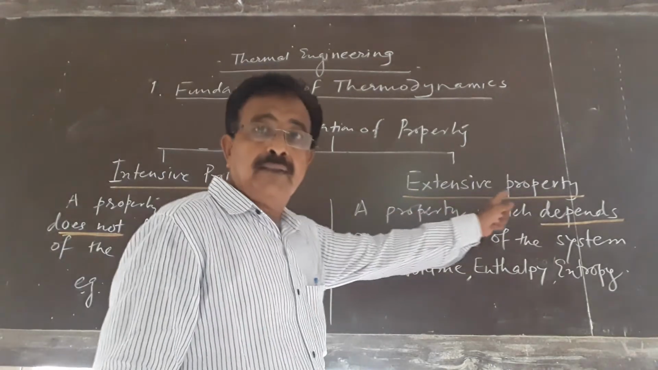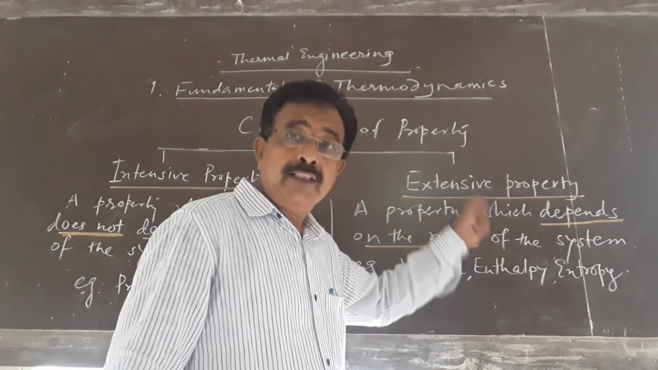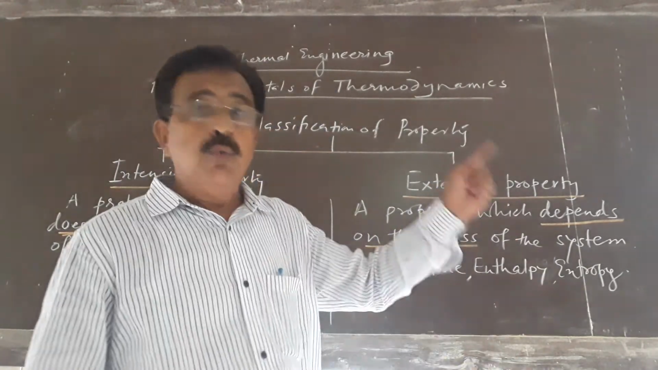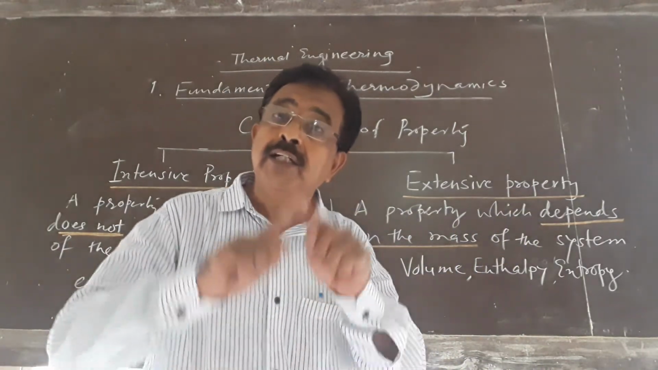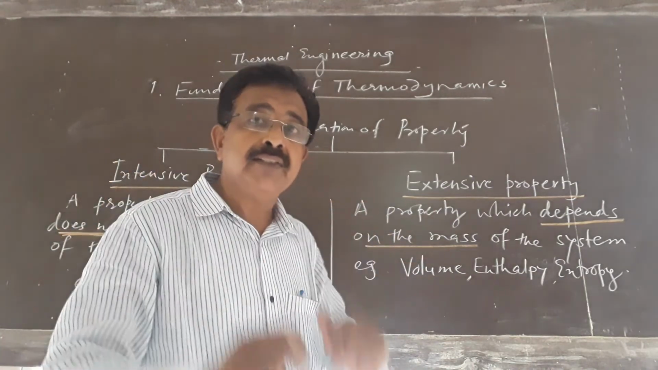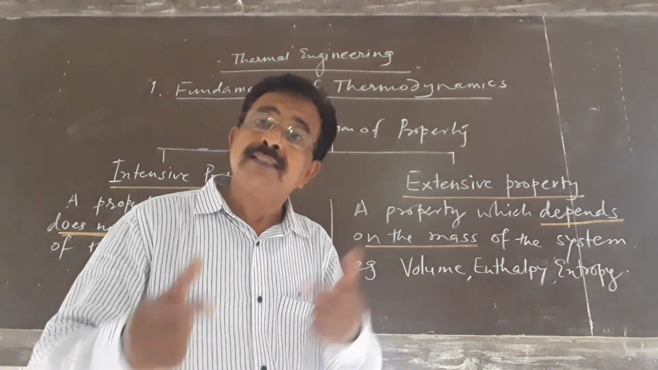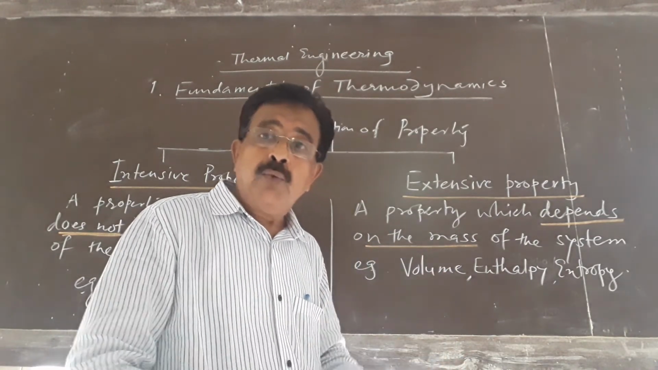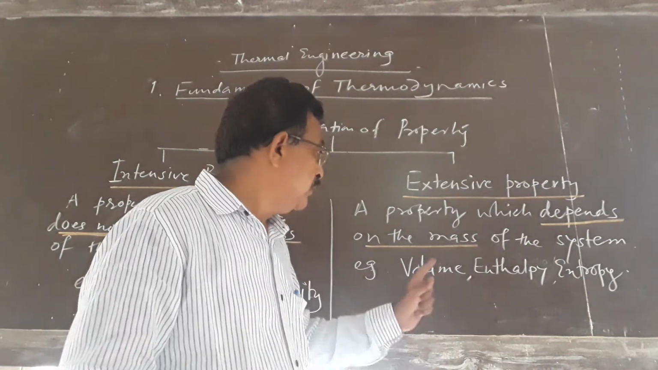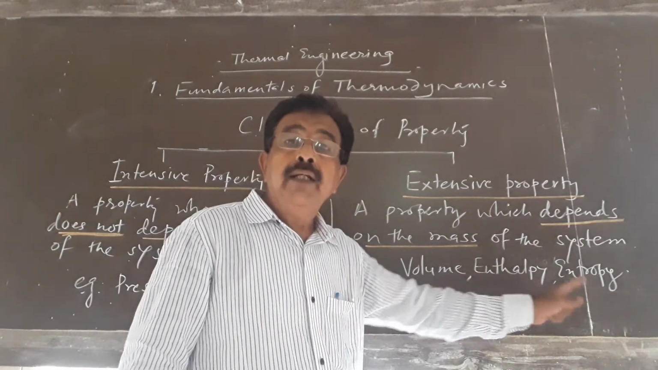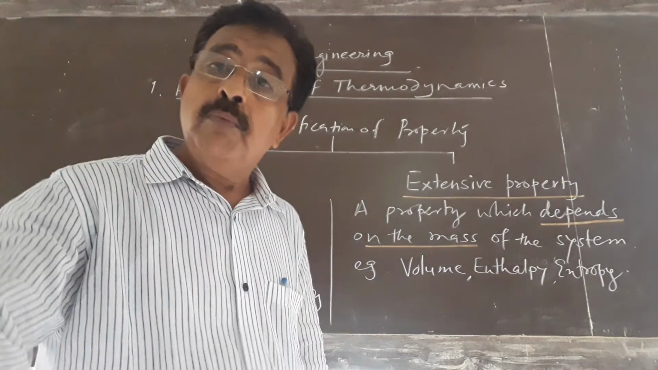And another category is the extensive property. It is a measurable characteristic of a system whose value depends on the mass of the system. As mass changes, its value will also change. For example, volume. When the mass changes, volume will also change. 1 liter water, 2 liter water, 3 liter water. Mass changes, volume changes. Similarly, enthalpy, entropy. These are some of the examples of extensive properties.